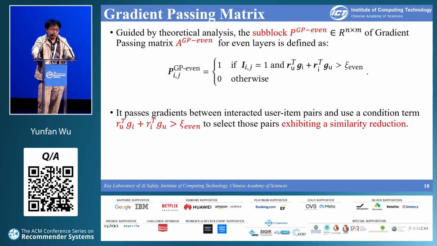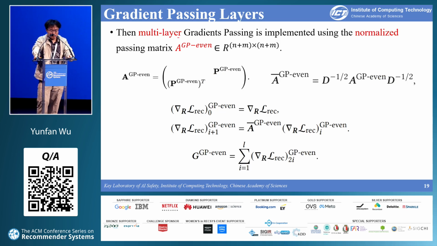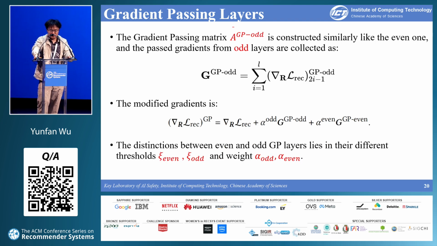These slides show how we define the gradient passing matrix for the even layers. It passes gradient between interacted user item pairs and uses a condition term to select those pairs exhibiting a similarity reduction in current optimization iteration. We then implement multi-layer gradient passing using a normalized passing matrix and collect the results of the passed gradients from the even layers, that is 2, 4, 6 layers.